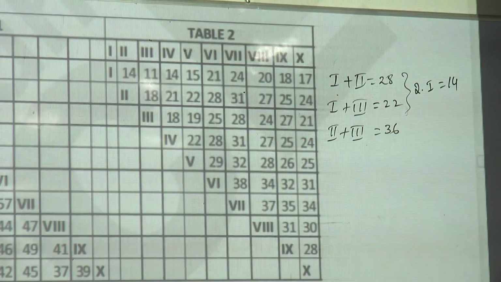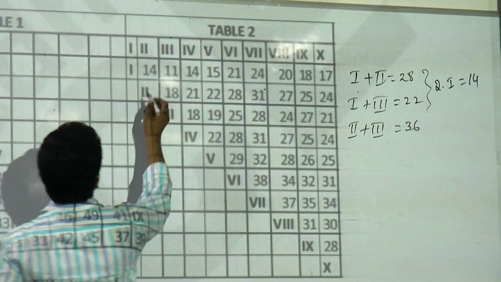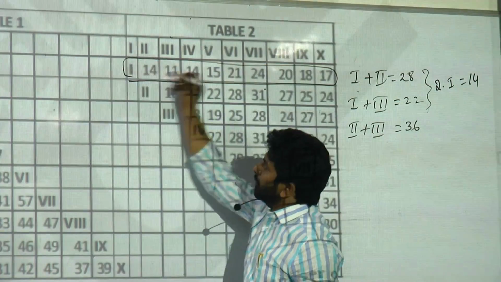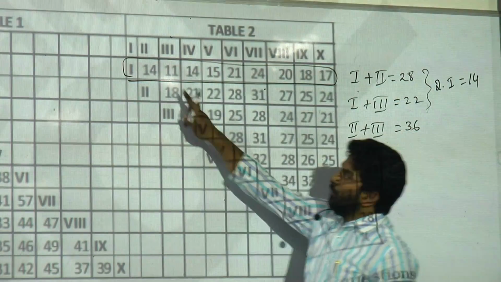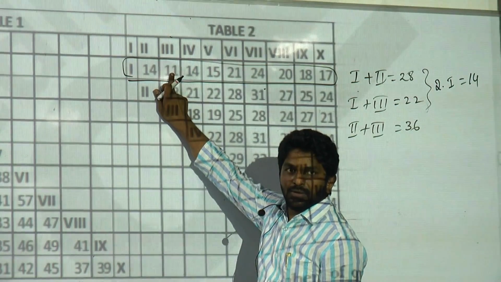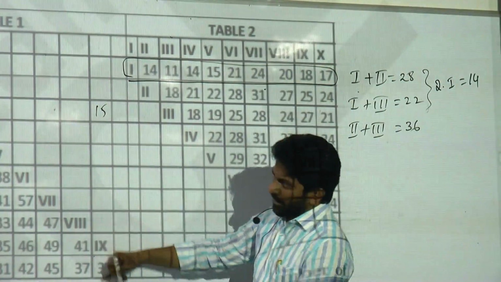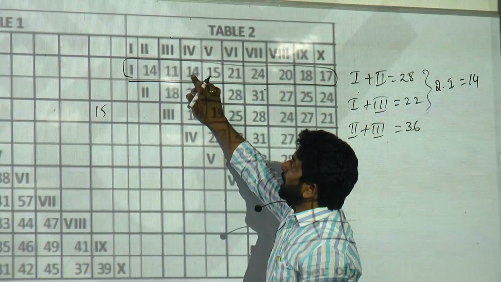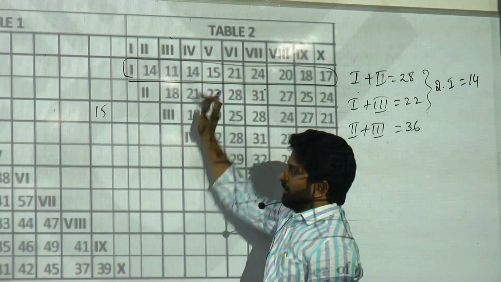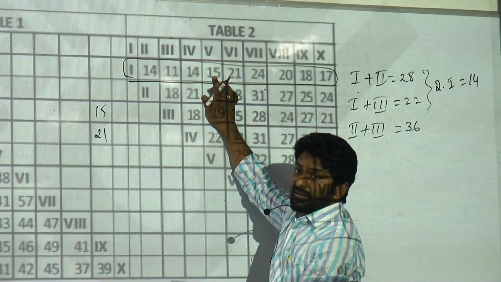And third section, 1 and 3 together 22. Now wait a minute, we just need only these numbers. 1 and 3, how much? 22 minus 7. Let me write 15 here. I'll write that later. 1 and 4 together 28. 28 minus 7. 21.